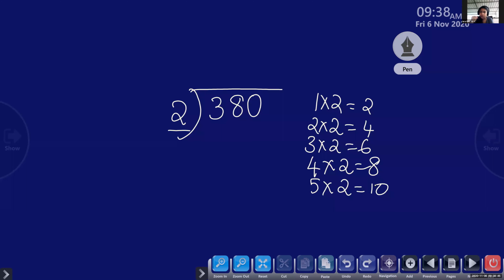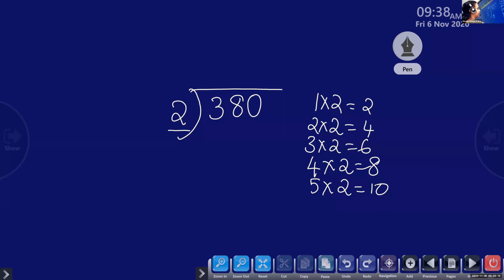So 3 divided by 2. What's the answer we can take? Which one we can take? 2. Okay. So that means 1 into 2 is 2. Then what to do? 3 minus 2. What is 3 minus 2? 1. Now next what we have to do? Bring down. So it is 18.